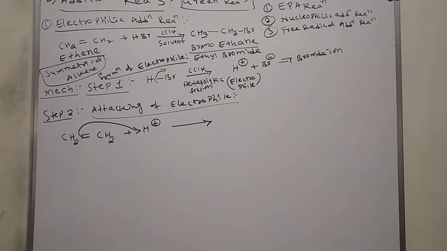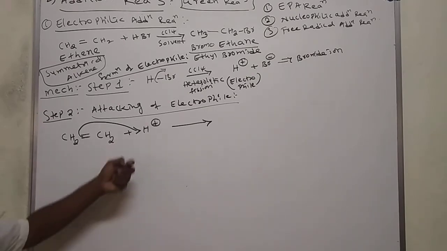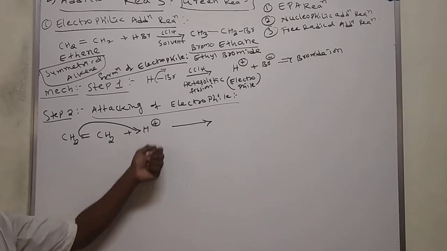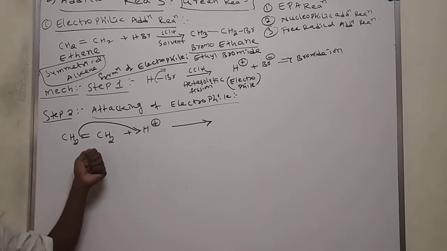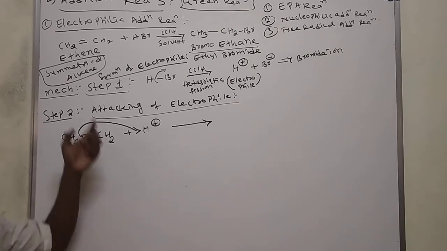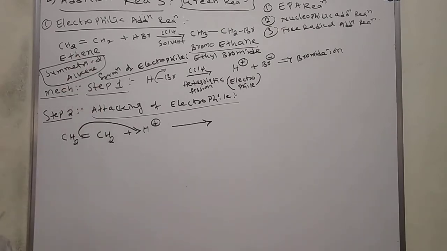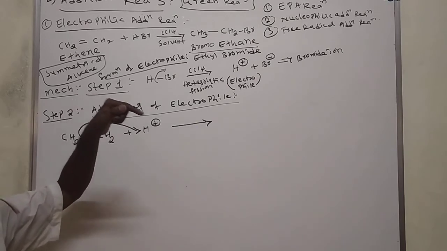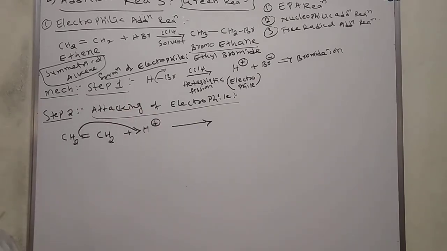That means this reaction is initiated with the H plus ion. Always it donates. Here ethene only donates electrons, it does not accept. So it is involved in electrophilic reactions.